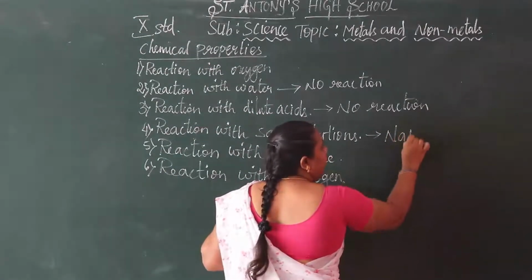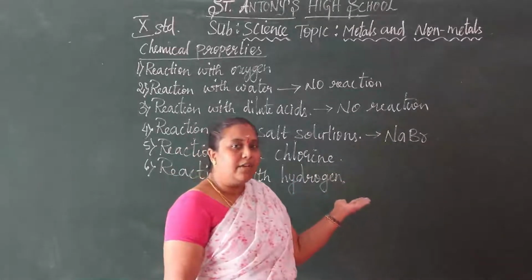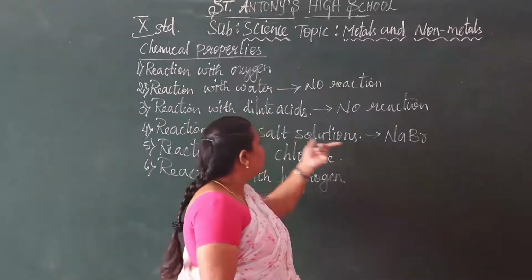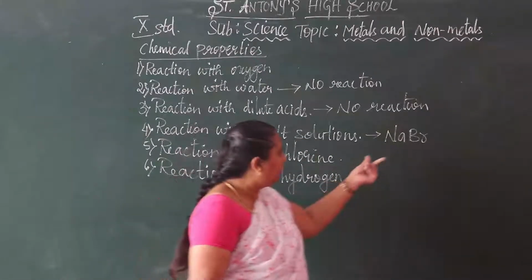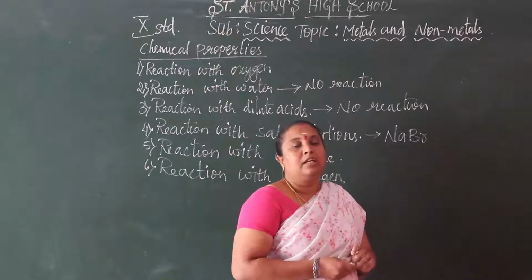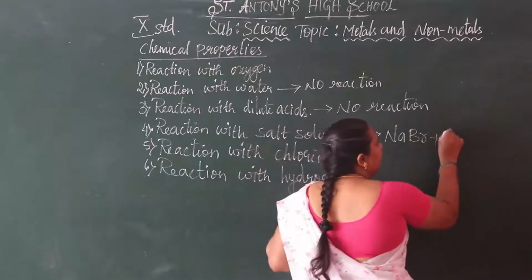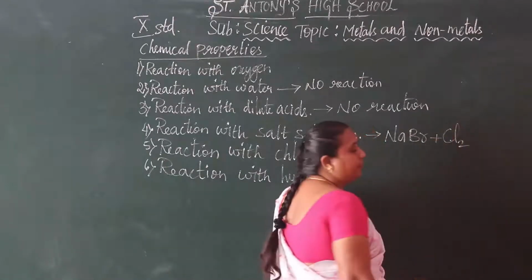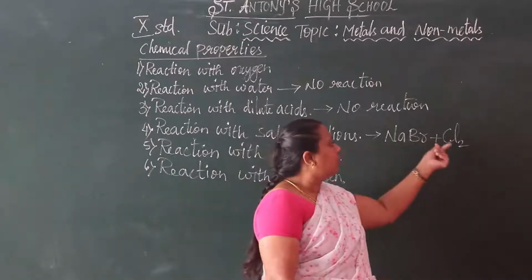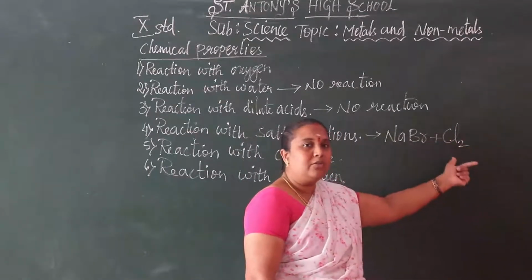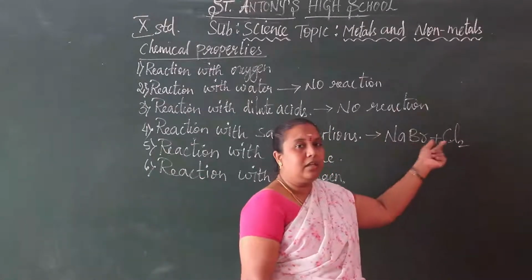Sodium bromide, NaBr, is a salt solution, and it reacts with chlorine. Here we are taking the non-metal as chlorine, Cl2. Chlorine reacts with sodium bromide. Chlorine is more reactive than the bromine.